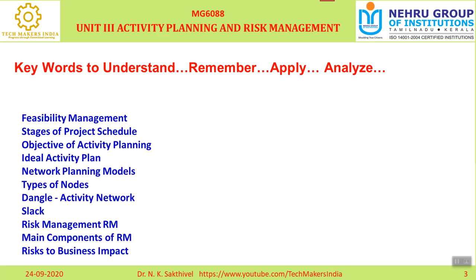That means money is reserved for that purpose. That is called risk identification, risk evaluation and risk estimation. Risk estimation is very important. If the risk is definitely going to happen, then we can take cautionary actions. So risk to business impact consists of risk identification, risk evaluation and risk estimation.